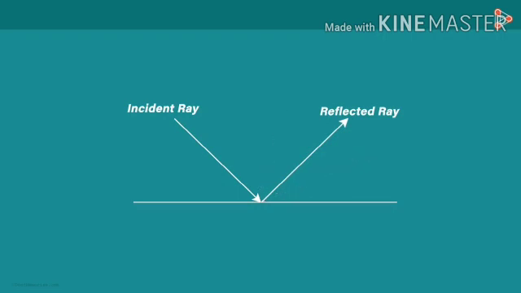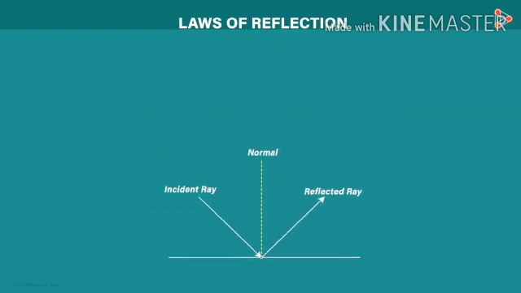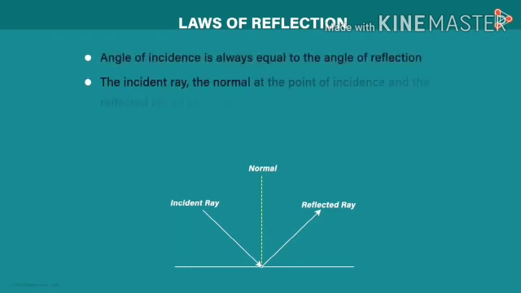Why can this light not reflect at some other point? Because it obeys the law of reflection. Let us draw the normal line. The perpendicular line is called the normal line. So the law of reflection says that the angle of incidence is equal to the angle of reflection.